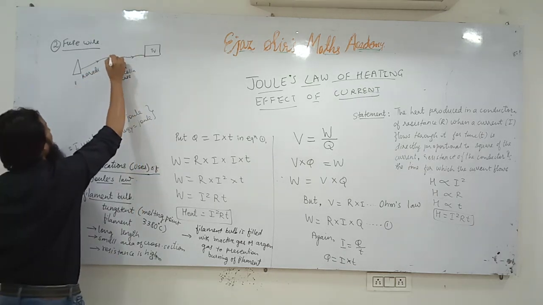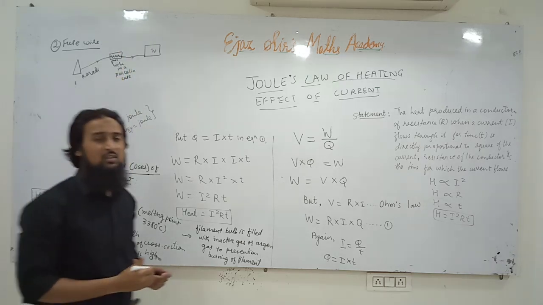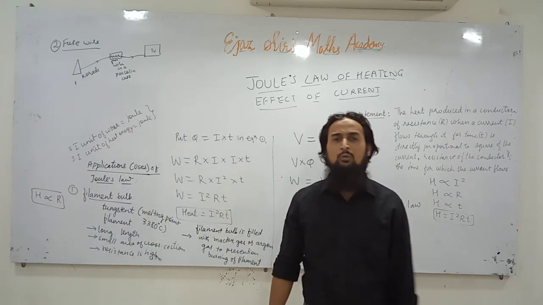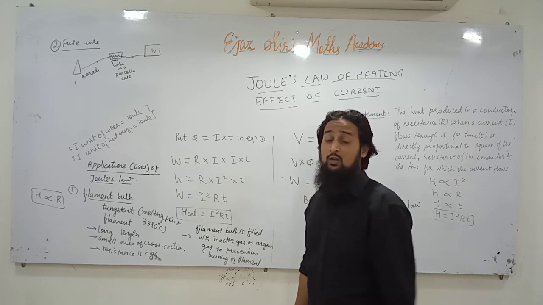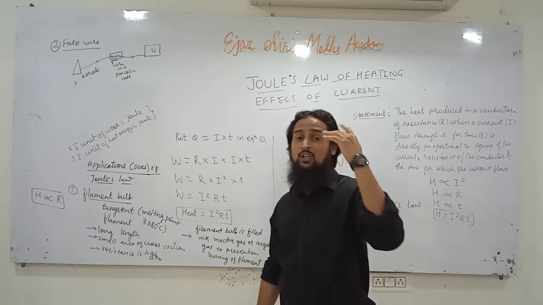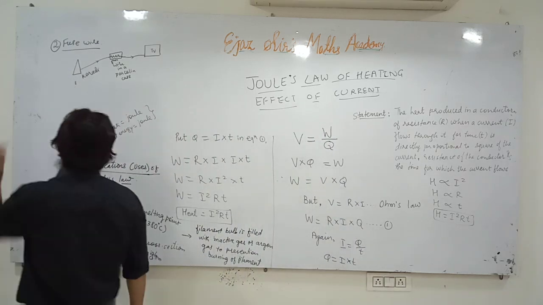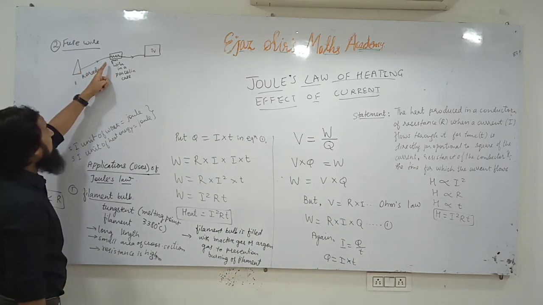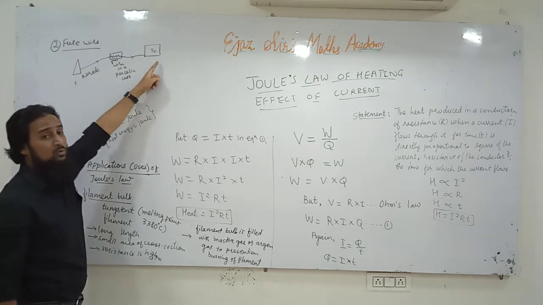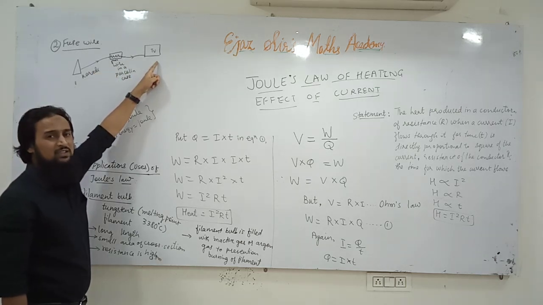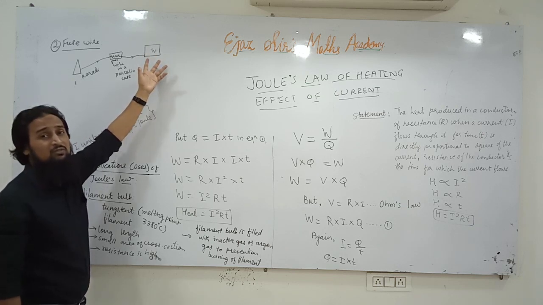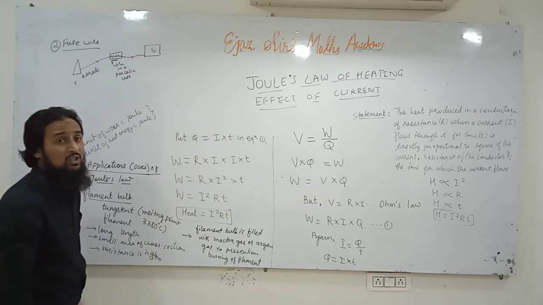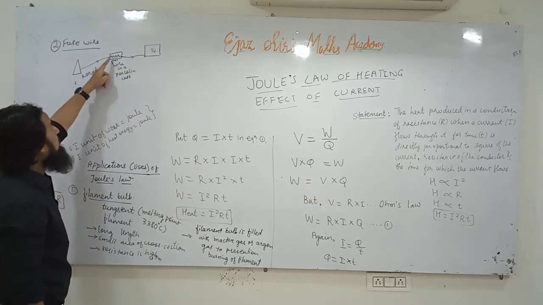The fuse wire is generally made of a material which has a low melting point. So when electric current comes, sometimes from a power station, a large amount of current may come from a transformer. If that large amount of current goes into the television, the thin wires in the television may get burnt and the entire television will be damaged, and we would have to suffer a heavy loss. To prevent that heavy loss, we connect a fuse wire.